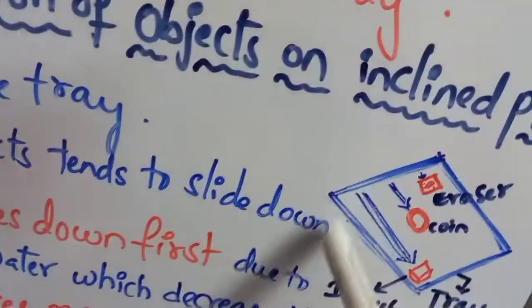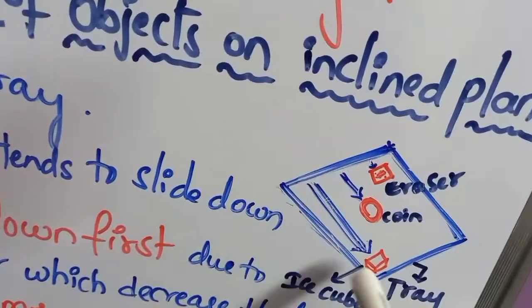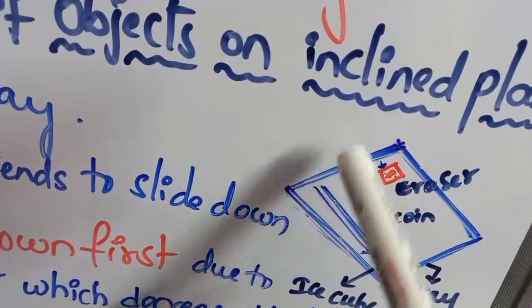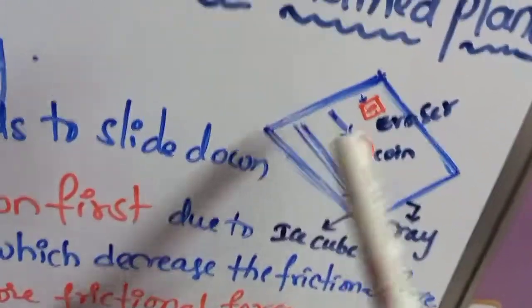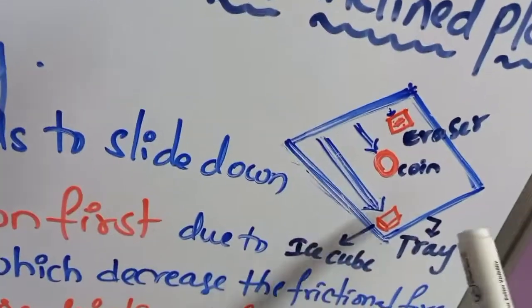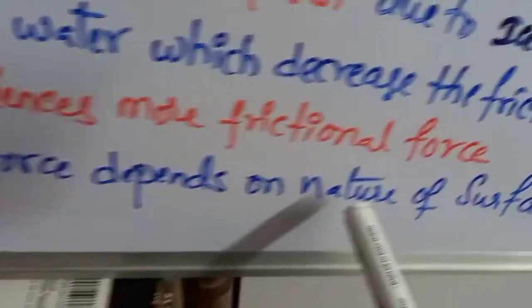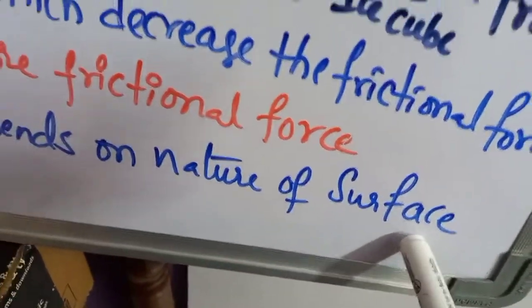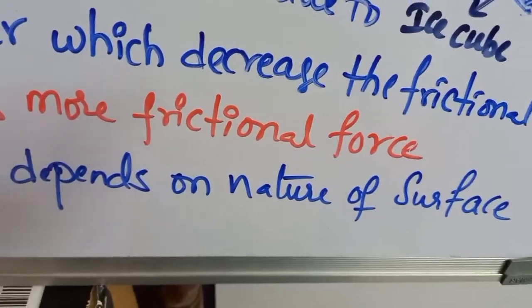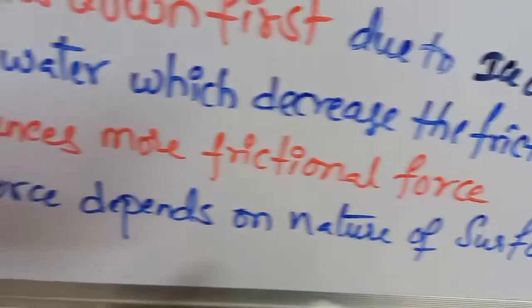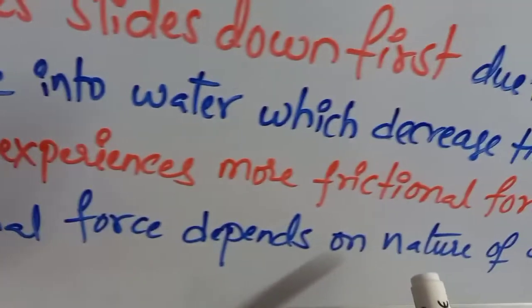So, all of these depend upon how much resistance towards the motion these objects are experiencing. And also, it depends upon the surface on which they are moving. The frictional force depends upon the nature of the surface. The nature of the surface may be of 2 types: a rough surface or a smooth surface. Depending upon that also, the frictional force will act on the object.